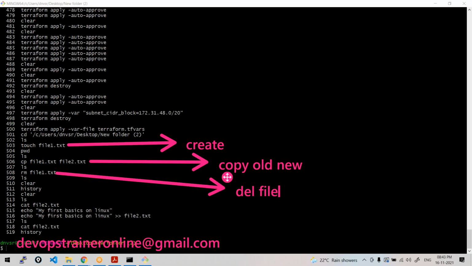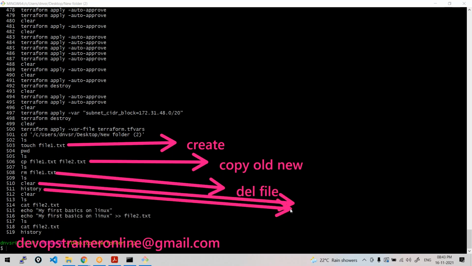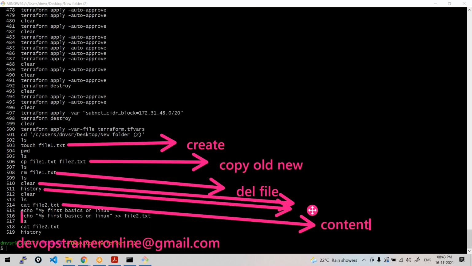Clear will clear the terminal. As the name says, it's very easy to remember. History lists all the commands you have used. The cat command shows the contents of a file. Just for quick recollection, I am writing here. I'll provide the whole document. The echo command is a simple print command. Understood these basic commands? Creating a file, copying a file and creating another file, deleting it, writing some content to it. Are you all good? I want to see a response from all of you.